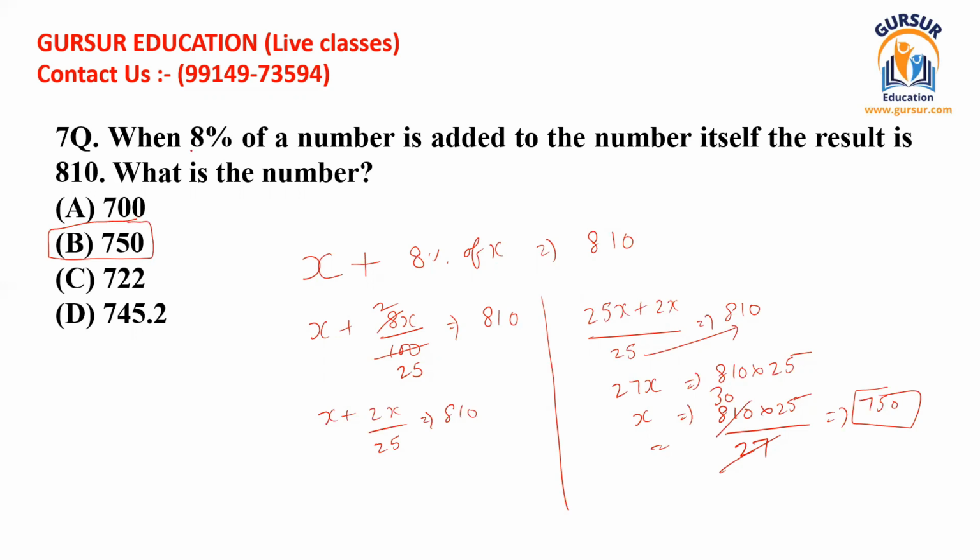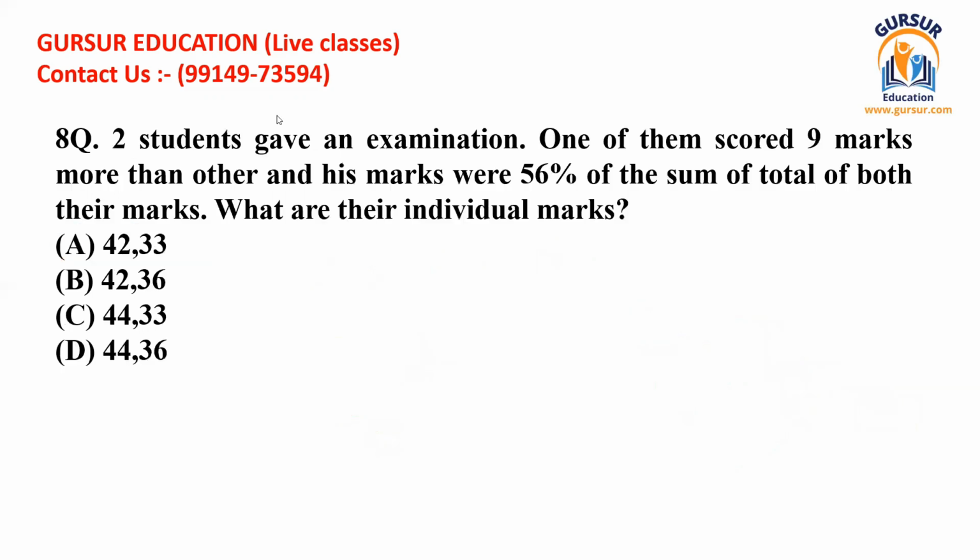I hope you would have understood this question by now, and there would not be any problem in understanding this specific equation. Now I'm just going to move further, and this is going to be question number 8. So this is the question. We read it, and after that we see what is there for us and how we can solve this question further. So it has been given that 2 students gave an examination. So there are 2 students. One of them scored 9 marks more than the other. So this is the equation actually.